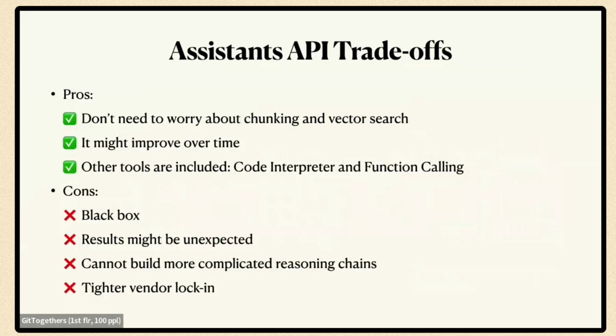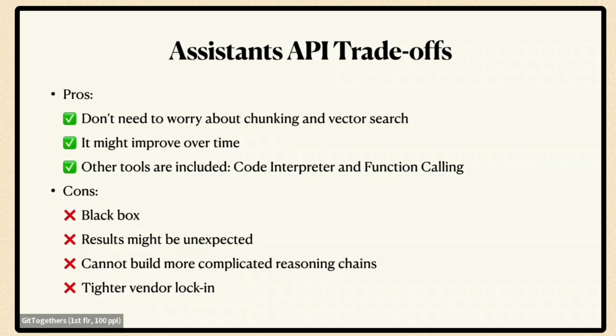And a benefit is that it might improve over time without us investing any engineering effort into it. And it does have other tools besides the context retrieval that kind of powers this example. It has code interpreter and function calling, the similar stuff that you're familiar with from ChatGPT. But it is a black box, right? The results might differ from what we're seeing. It might get worse, not better.